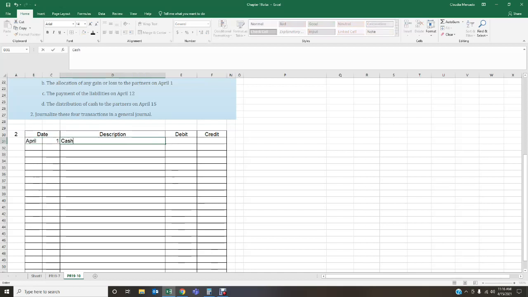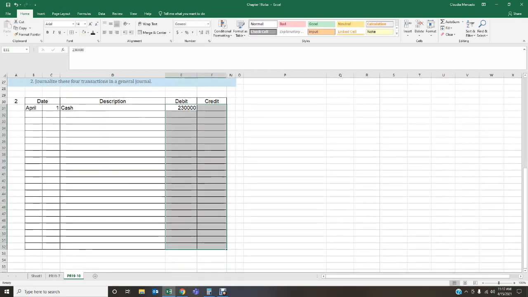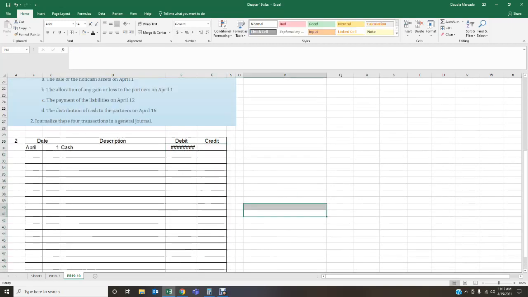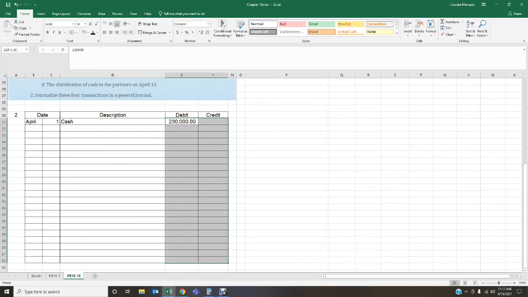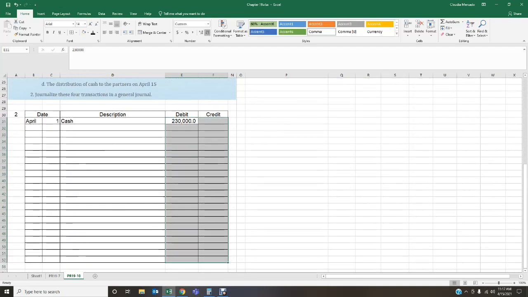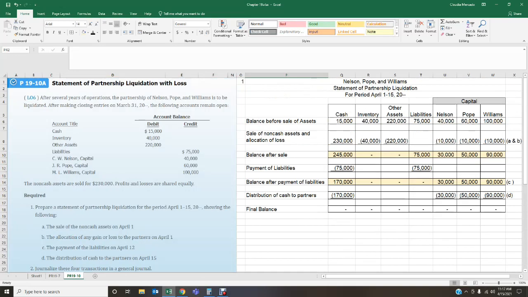So I've got cash. How much cash did we obtain? We obtained $230,000. Let me just put commas here. So we've got $230,000 in cash. We sold it for $230,000.